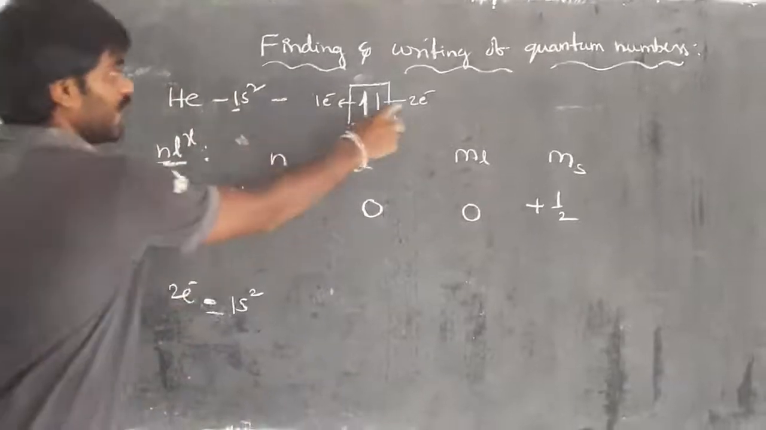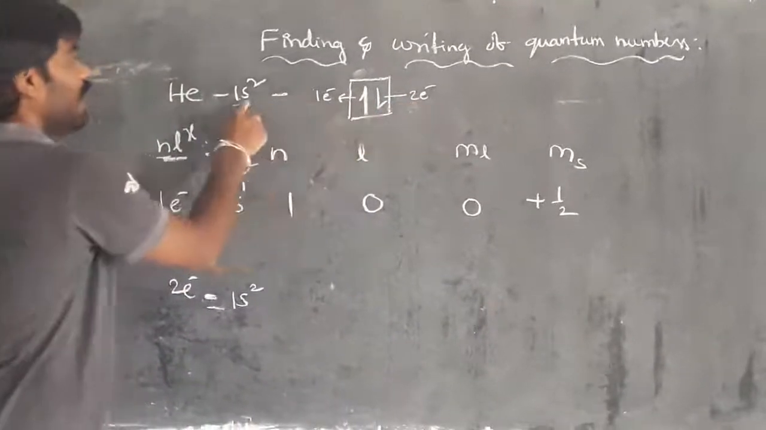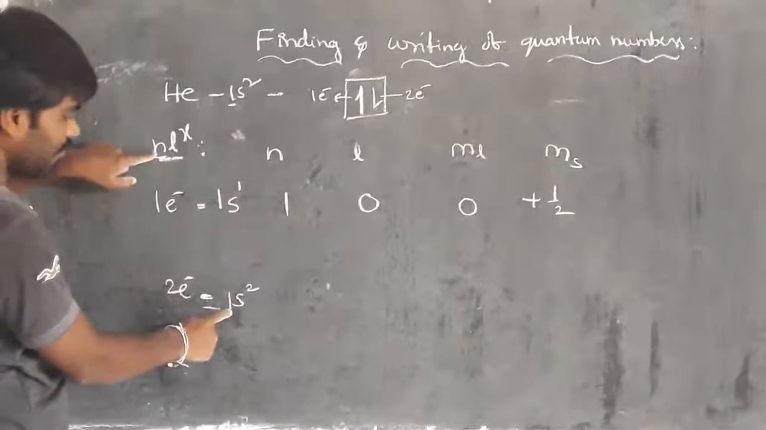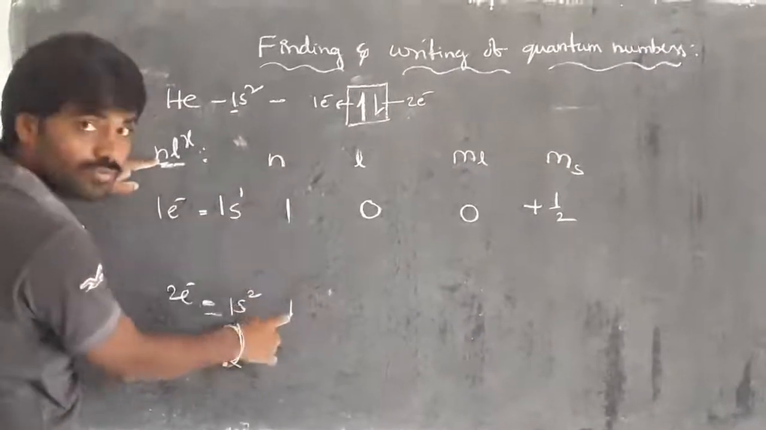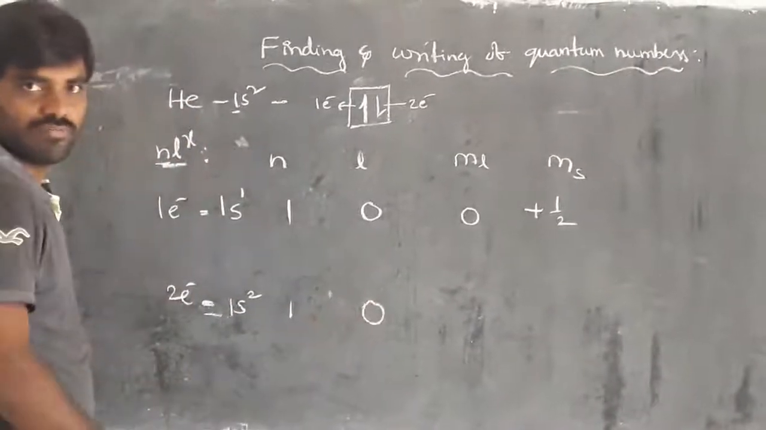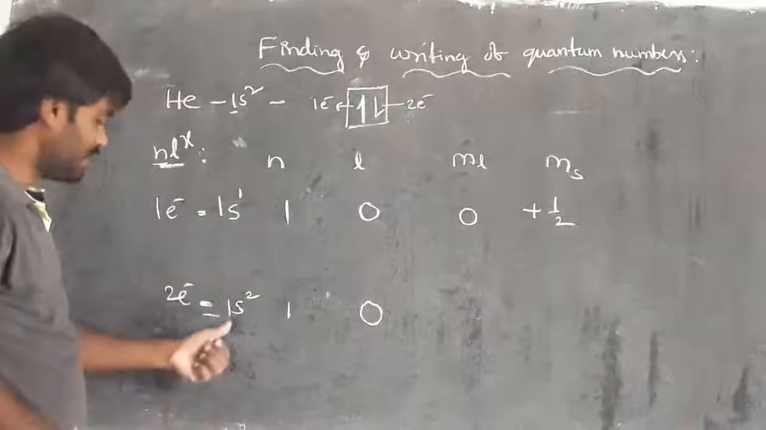Then coming to the second electron, where is the selected electron? Again in 1s. So we write 1s. Compare: 1 indicates the n value. Then s indicates the L value is 0. When the L value is 0, the type of orbital is s.